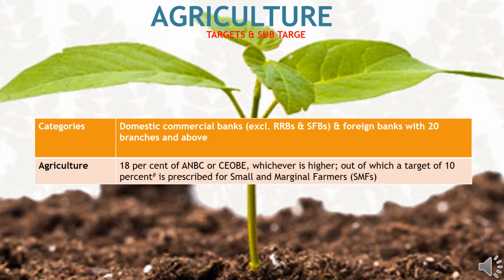For agriculture, for domestic commercial banks, excluding RRBs and small finance banks, and foreign banks with above 20 branches, the target is 18% of ANBC or COBE, whichever is higher, out of which a target of 10% is prescribed for small and marginal farmers. Now we will see what is meant by small and marginal farmers.